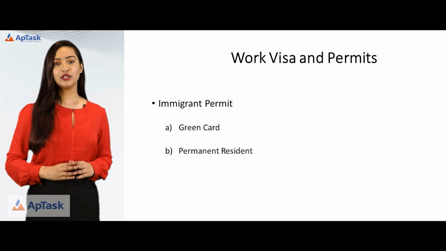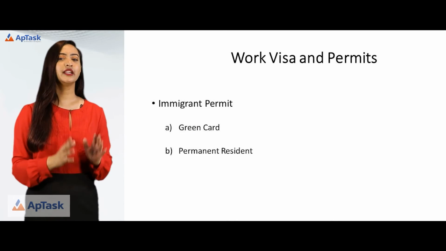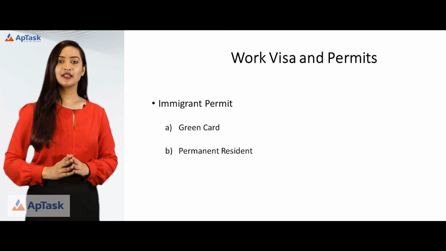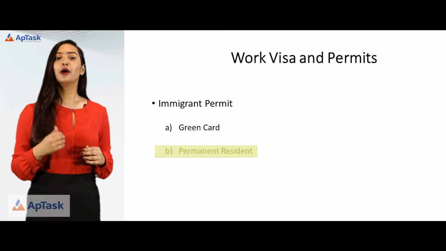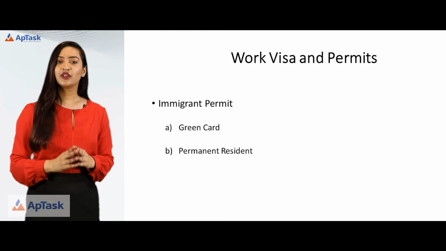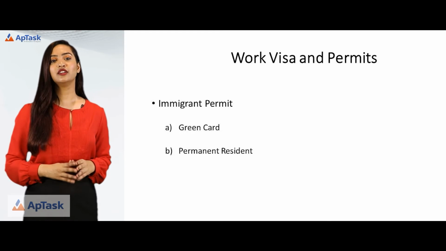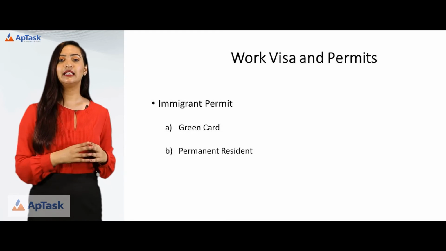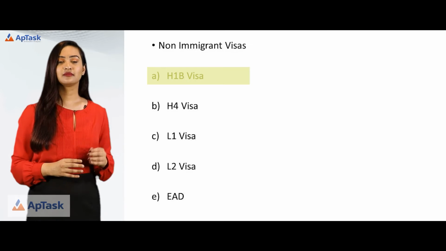Types of immigrant visa. Green card, an official document issued by the US government to aliens allowing them to work permanently in US. Permanent resident, an allocation of residency to incoming immigrants done on a random basis other than the green card allocation.